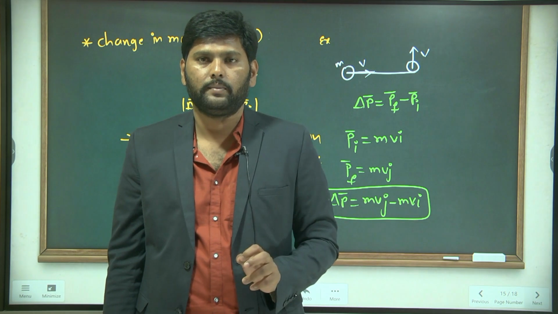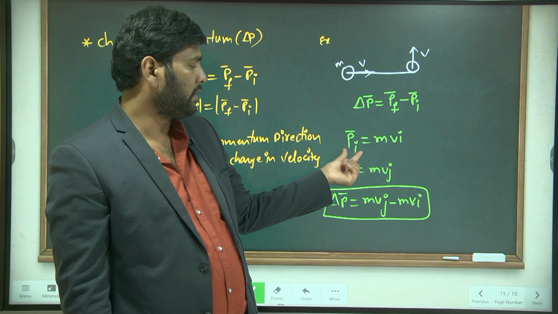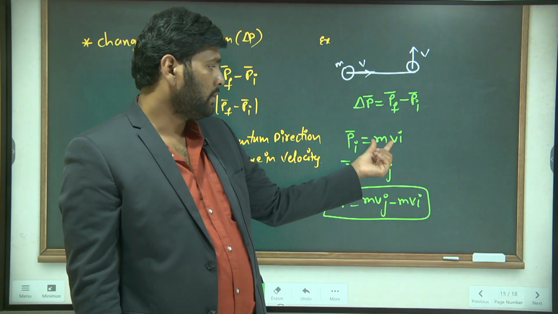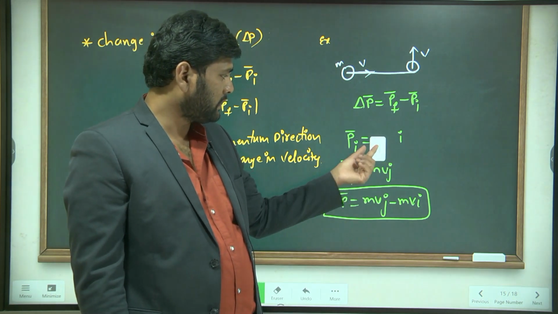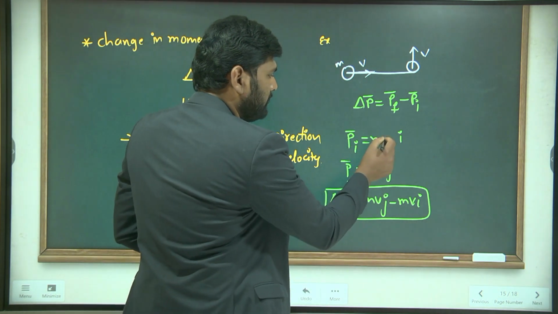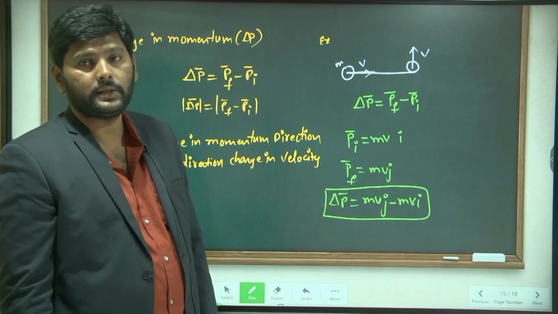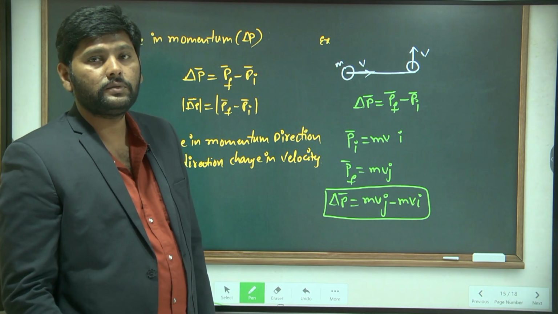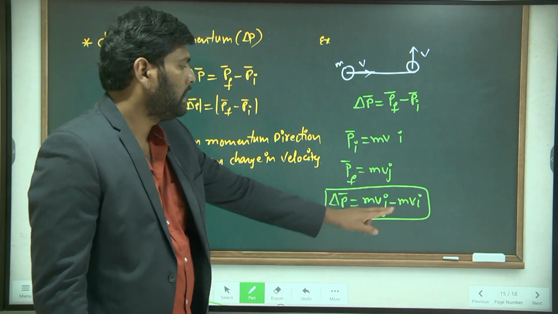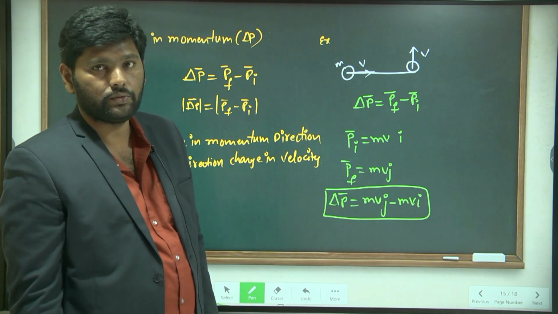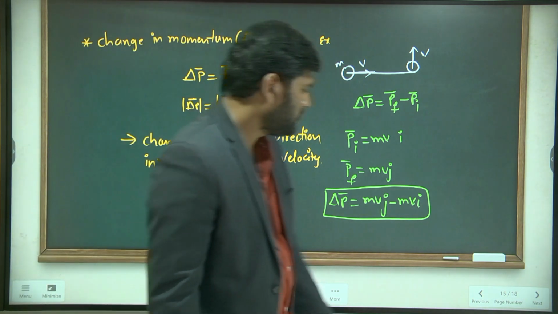Remember this. By using that strategy, I have written the initial momentum vector p_i is equal to mass into velocity into i. Here m into v represents the magnitude and i represents the unit vector along the x-axis. So this is the same thing. I have used these two things in the formula. Understand? Now let's do one more of this kind.